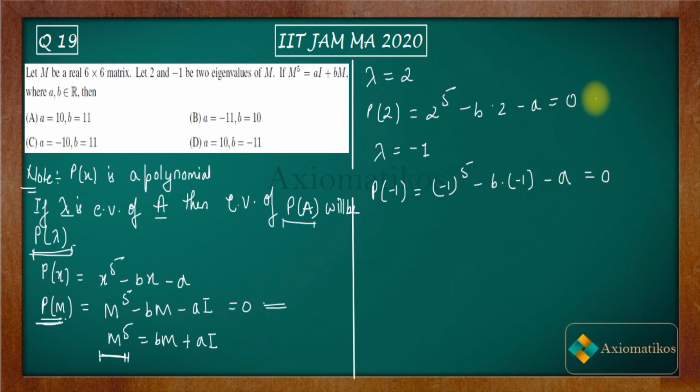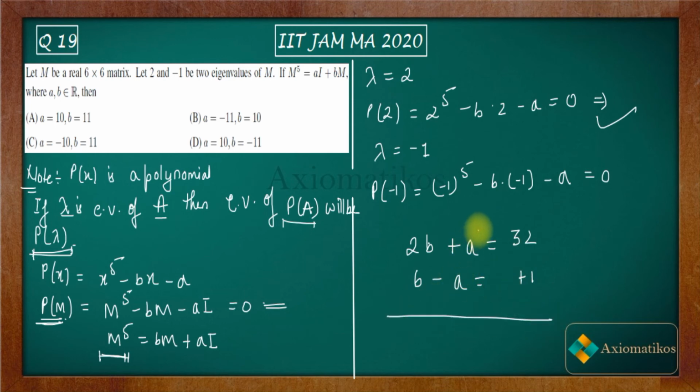Now from this we can find a relation between a and b: 2b plus a is equal to 32 from this equation. From the other equation, b minus a is equal to minus 1. No, sorry, plus 1. Yes, plus 1. Now you can add these equations in order to cancel out a, so you will get 3b equal to 33. So b will be 11. If b is 11, using this equation you can find a as 10.